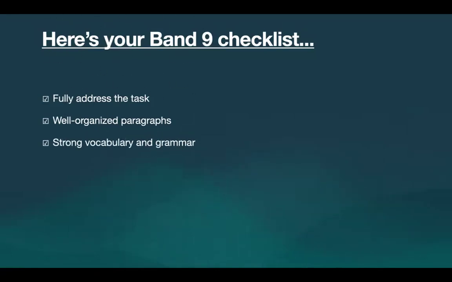Next up, strong vocabulary and grammar. Vocabulary is definitely important, but I'm not advocating that you have to use advanced vocabulary too much. No, you can use about 3 to 4 vocabulary words and prefer to use passive vocabulary or topic related vocabulary words and grammar. Because if you use incorrect grammar, sometimes it changes the overall meaning. For example, prepositions.